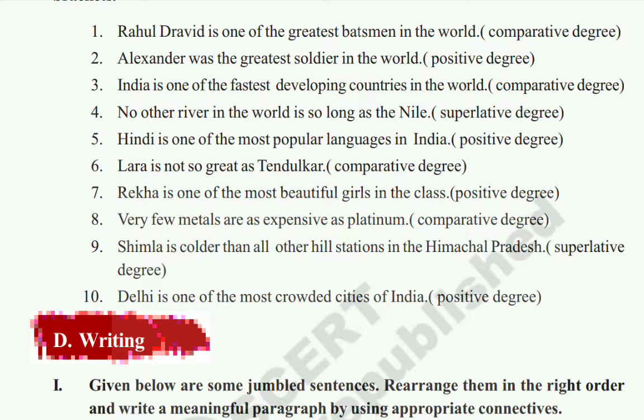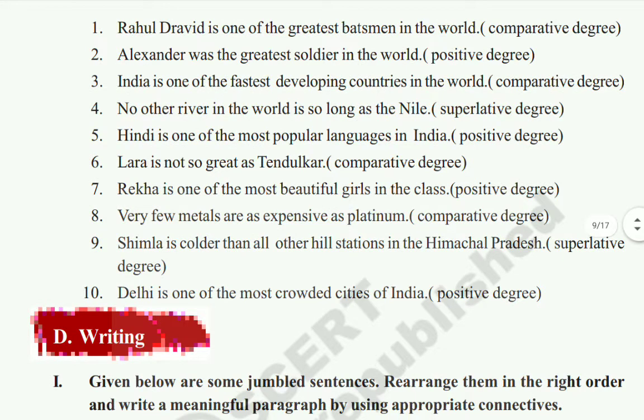India is one of the fastest developing countries in the world. So here, fastest is again given in the superlative degree. This one again we have to change into the comparative degree form. So, India is developing faster than many other countries in the world.